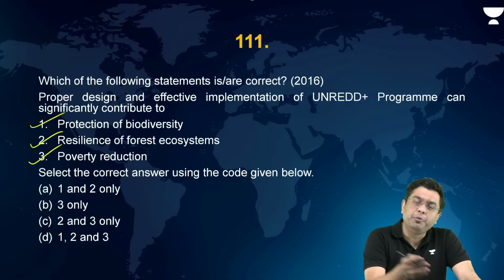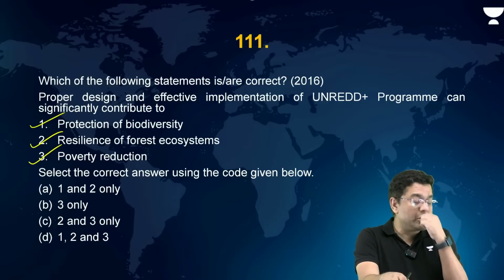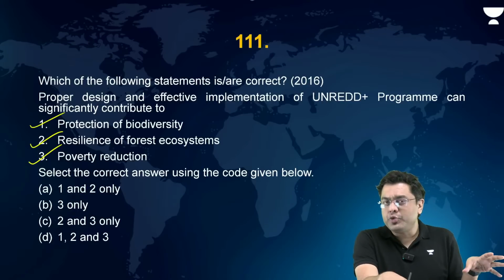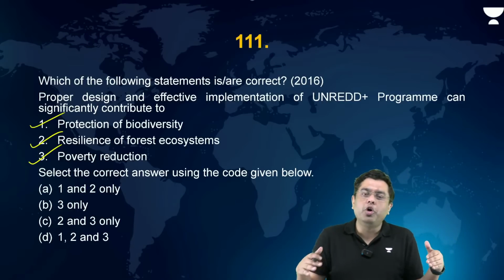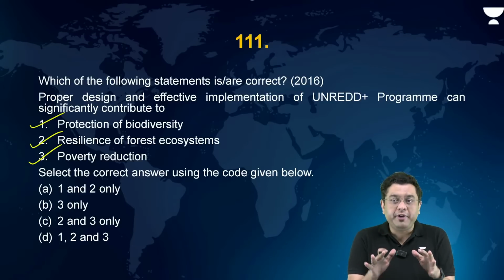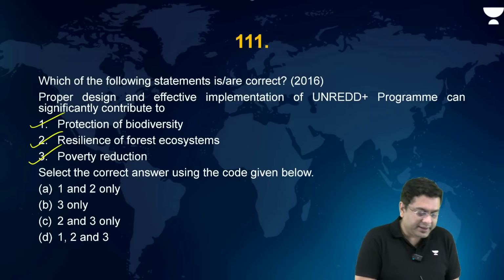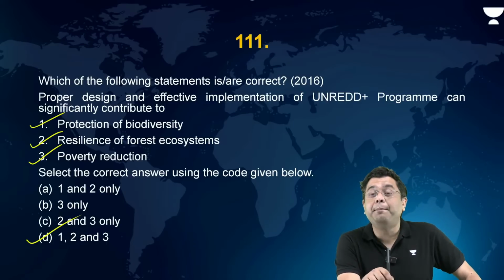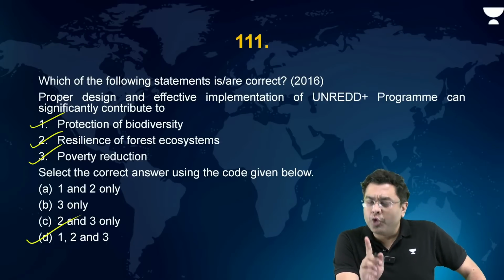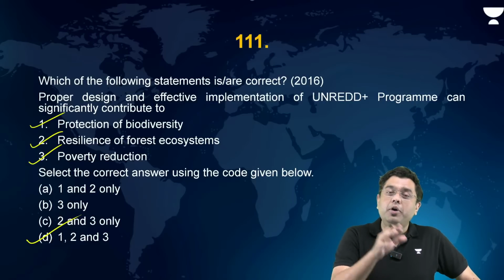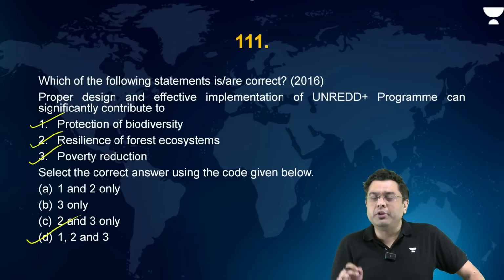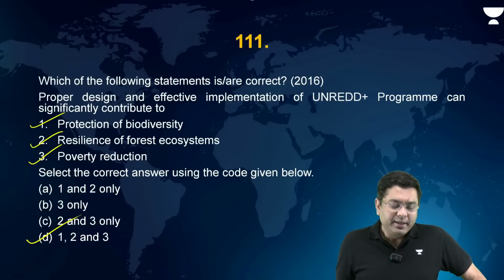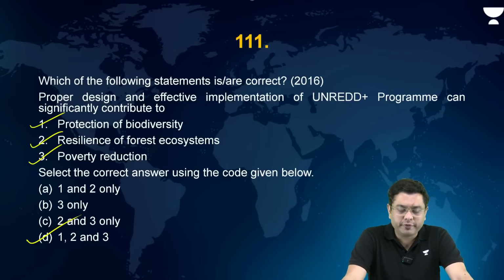Yes. Because if you prevent the deforestation and degradation of the forest, it will provide ecosystem services to the indigenous forest dwelling community, and their overall economic requirements can be fulfilled, reducing the level of poverty in them. So this is 1, 2, and 3, all of them are correct. That is, REDD Plus was again an implementation born out of the Conference of Parties to the Framework Convention on Climate Change, which was held in Warsaw, Poland. That is where it was the outcome of.